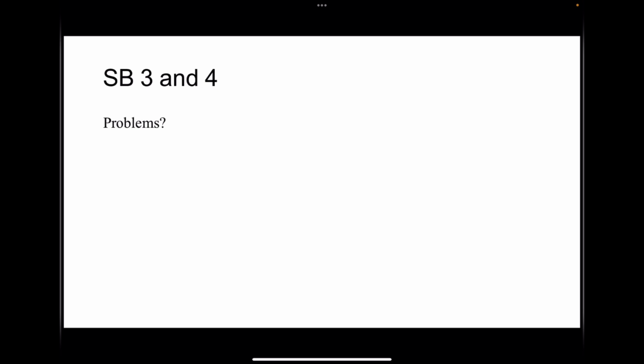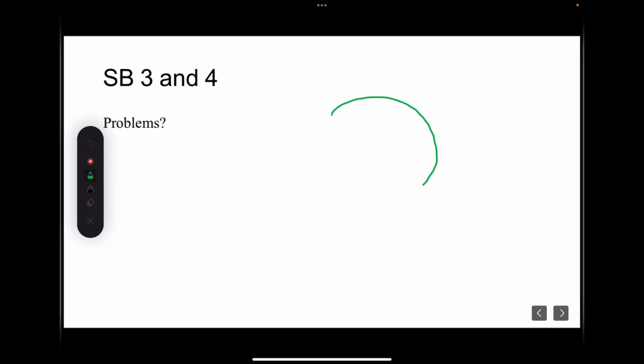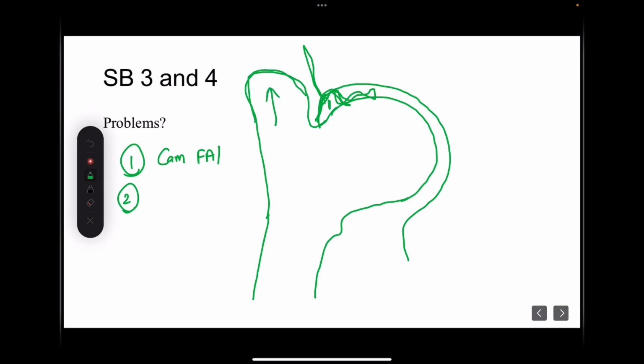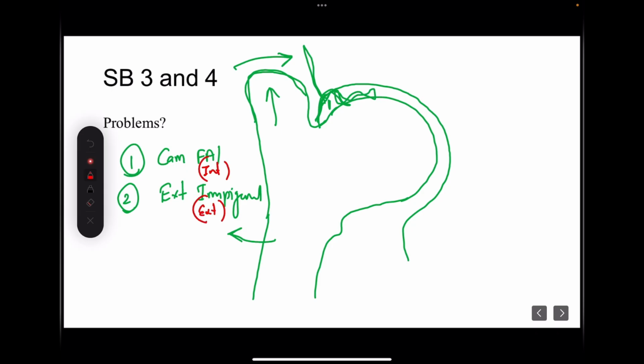So firstly, we should discuss what all could be the problems with Stulberg type 3 and type 4. I have already told you that the head could be large, irregular, with trochanteric overgrowth and a short neck. So this is how a healed disease in Perthes looks, and this is the acetabulum. So what all could be the problems? One problem could be that if this head is irregular over here, this can have cam type FAI. Second, because of this trochanteric overgrowth, whenever the child is doing abduction, he can have external impingement also. The first one was internal impingement, this is external impingement.